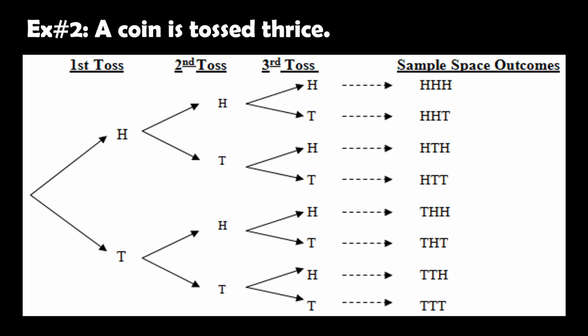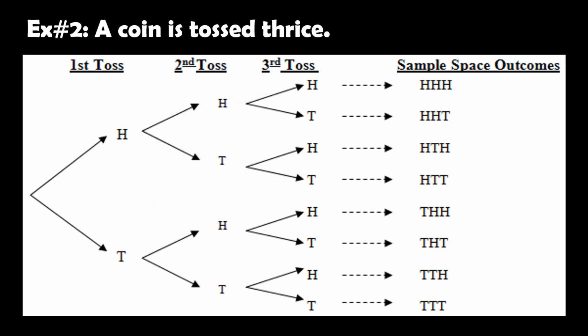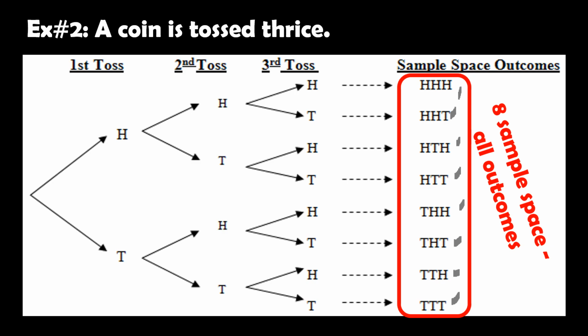Example number 2, a coin is tossed thrice. So, in our first toss, remember, only a head or a tail will come out. In your first toss, if a head comes out and you toss again, there are also two possibilities, head or tail. So, if two heads came out and you toss a third time, there are still two possible outcomes, which is a head or a tail. Okay? So, what is our sample space when we toss a coin thrice? So, the sample space is 1, 2, 3, 4, 5, 6, 7, 8. So, our sample space has 8 outcomes in total when you toss a coin 3 times.